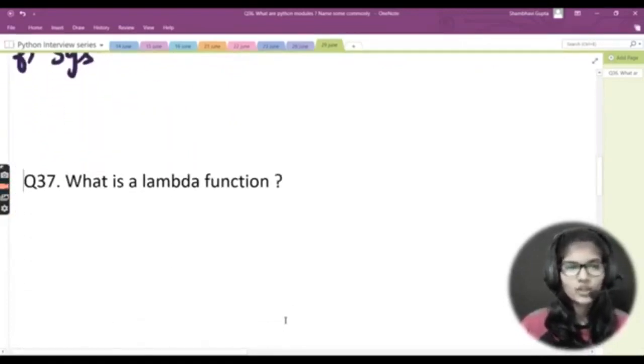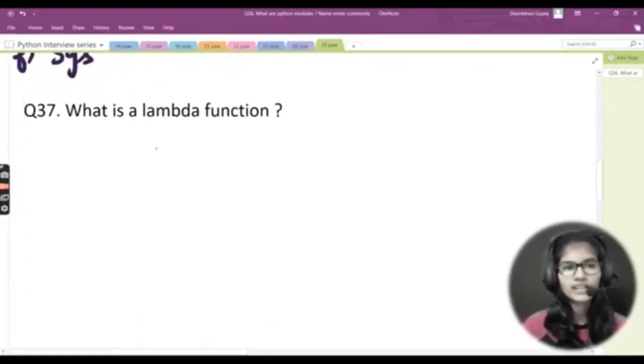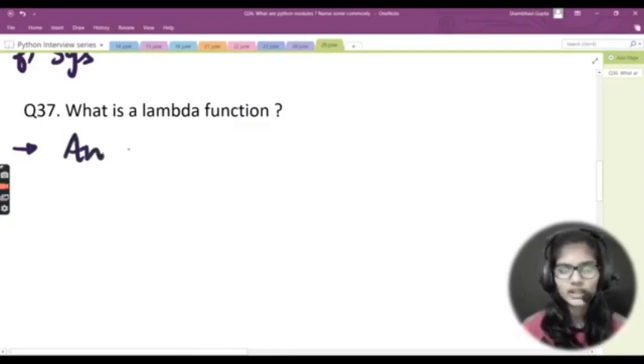Okay, let's move on to the next question for now. My next question goes like this: what is a lambda function? What do you understand from the lambda function? In that case, I'll be answering this question with a definition as well.